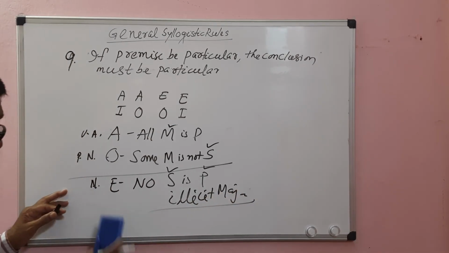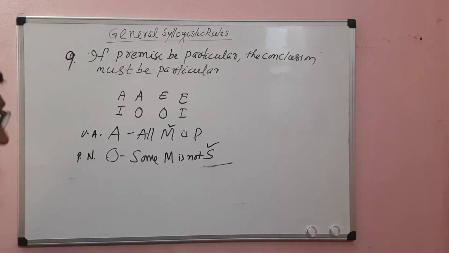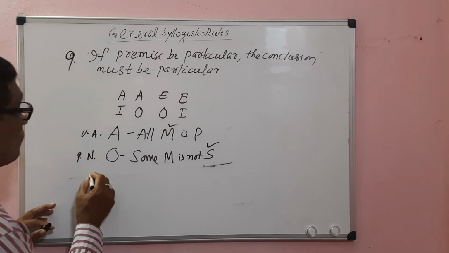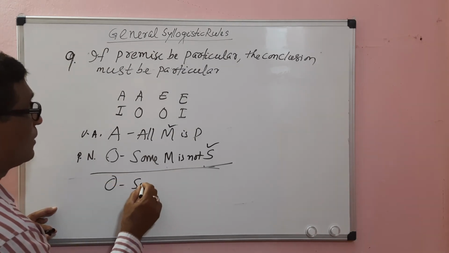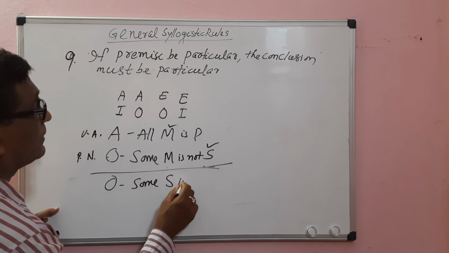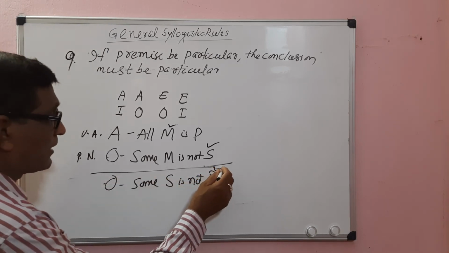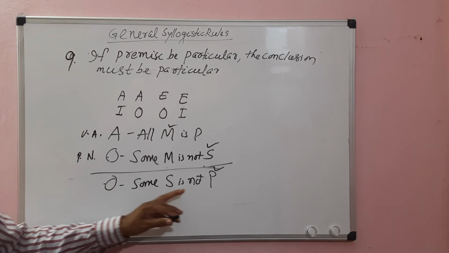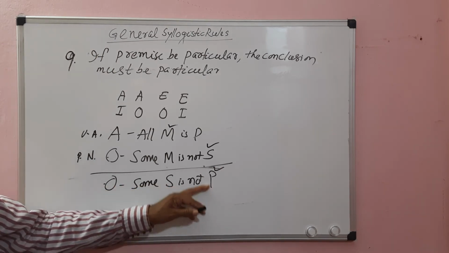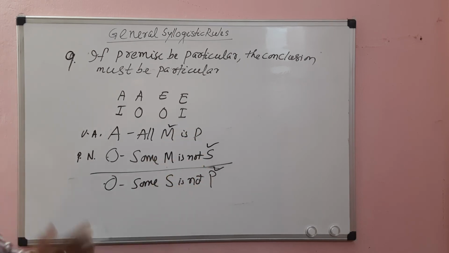But if we make it particular negative, instead of universal, we make it particular. The conclusion must be negative, and it is particular negative, meaning an O proposition. Some S is not P. Then what will happen? An O proposition distributes the predicate. So there is no fallacy of illicit major.